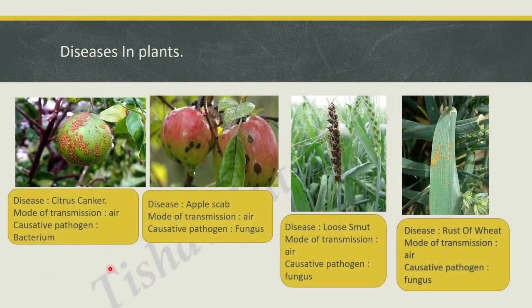Let us see a few diseases in plants as well. I have tried to explain with images so that you will get a clear idea of the disease. This is an image of an orange which has not ripened yet and is still on the tree. You can see it has started rotting. You can see some brownish spots on the fruit. This disease is called citrus canker and occurs generally in citrus fruits, maybe oranges or lemons. The mode of transmission is air and the pathogen is bacteria.